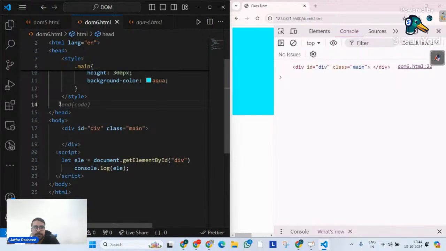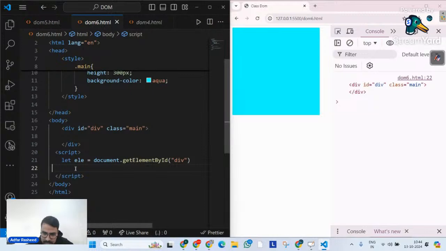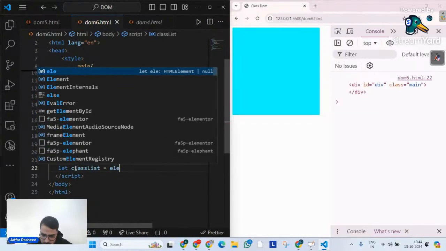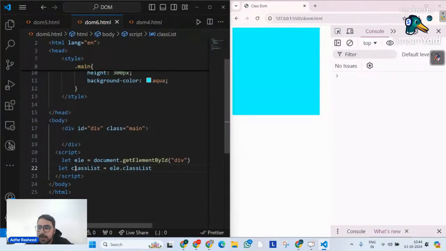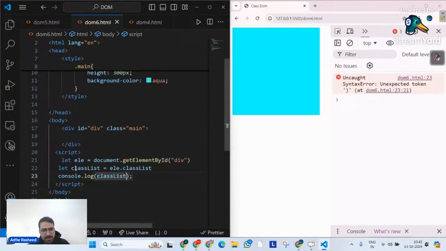Now, what am I trying to discuss here? Something very important, which is called classList. Let me create a variable, let classList equal to ele.classList. Let me print this classList and see what it prints, because at this point we don't know what classList actually is. As soon as I do that, you can clearly see it is giving me a token list.